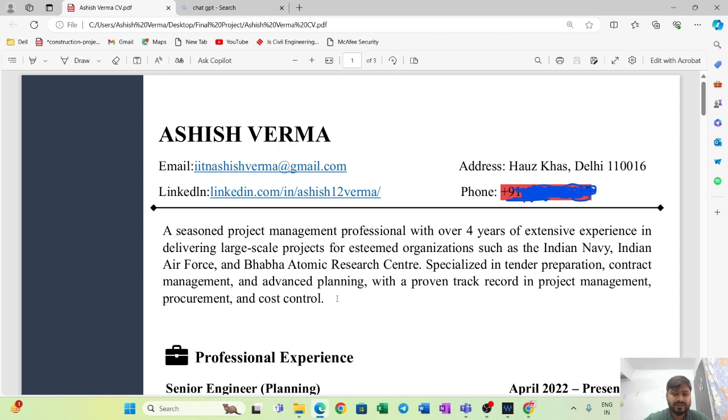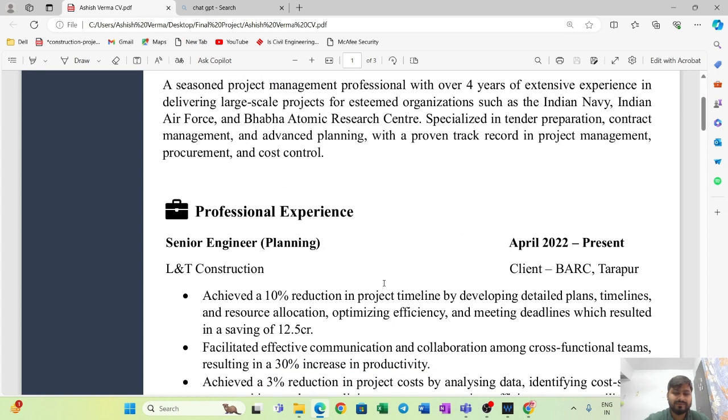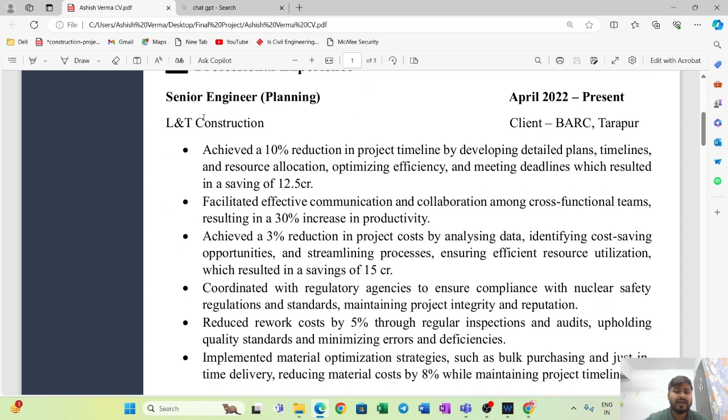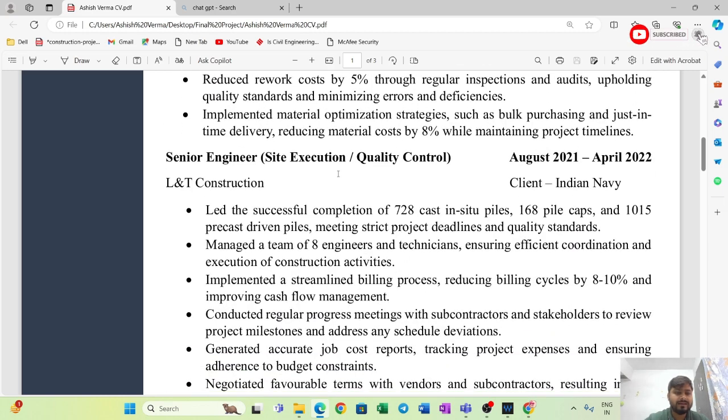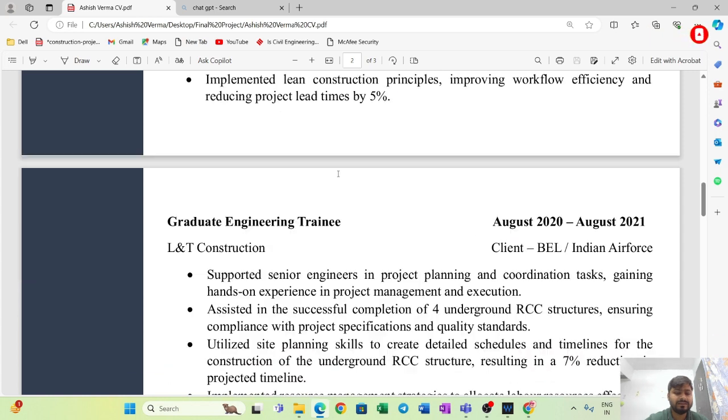You have to put your objective, and then professional experience, your designation in your current profile, and from which month or year you started working, and then who is your client in that particular project, and which company you are working for, and the type of work you are doing there, you have to highlight that also. And then again, if you have 2 to 3 experiences, you have to tabulate them in this way.